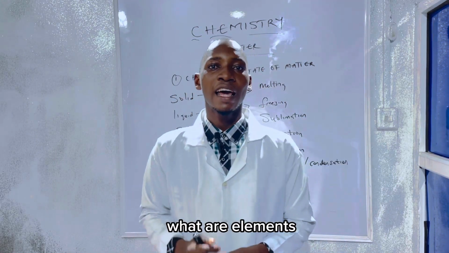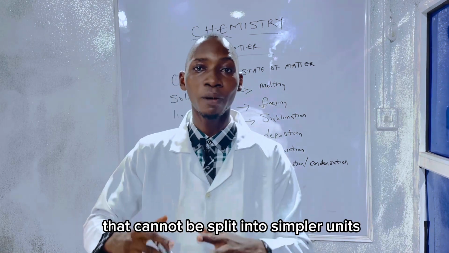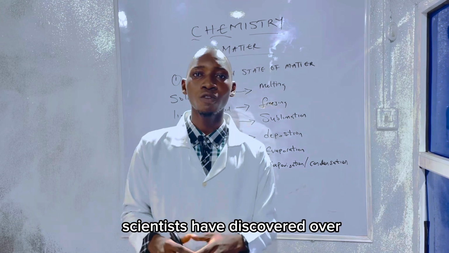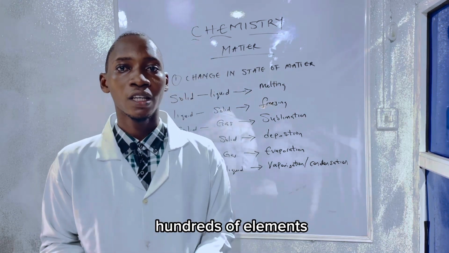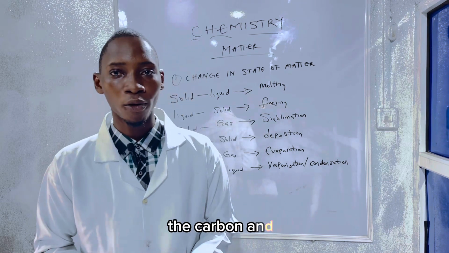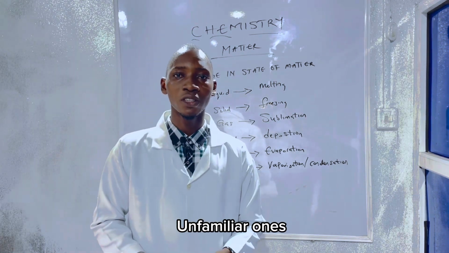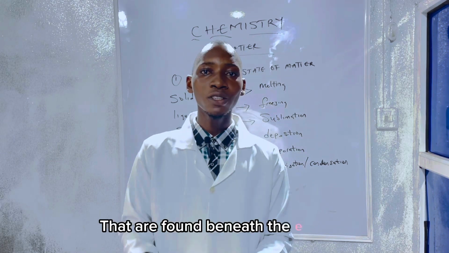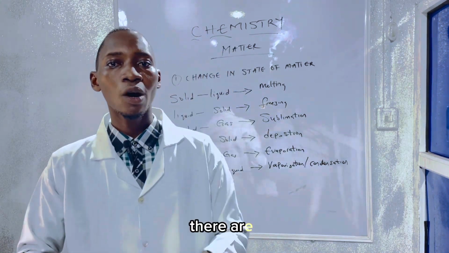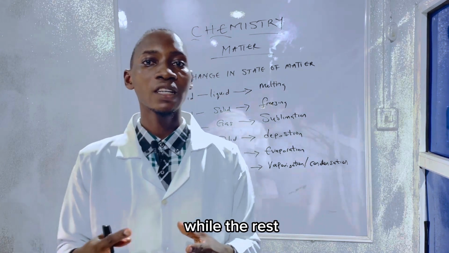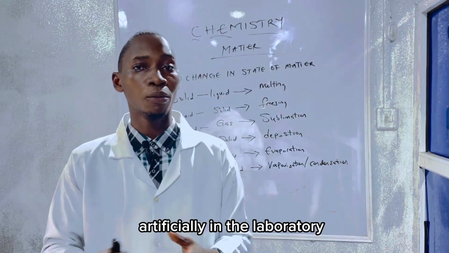What are elements? Elements are substances that cannot be split into simpler units by an ordinary chemical process. Scientists have discovered over hundreds of elements, including the common ones like oxygen, hydrogen, carbon, and unfamiliar ones like actinium, xenon, rubidium that are found beneath the earth crust. There are 109 known elements. 90 of them occur naturally, while the rest are prepared artificially in the laboratory.